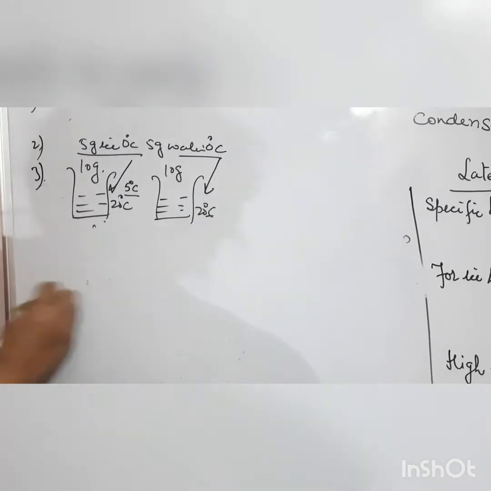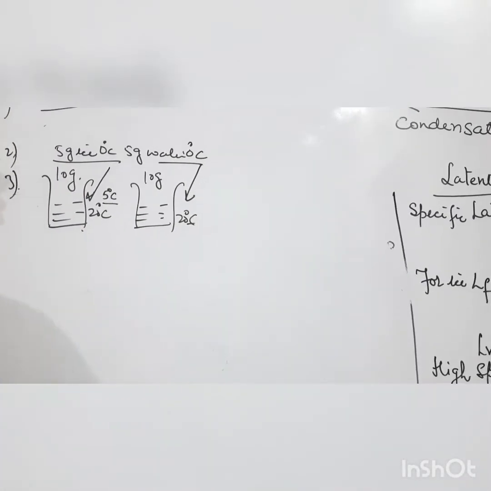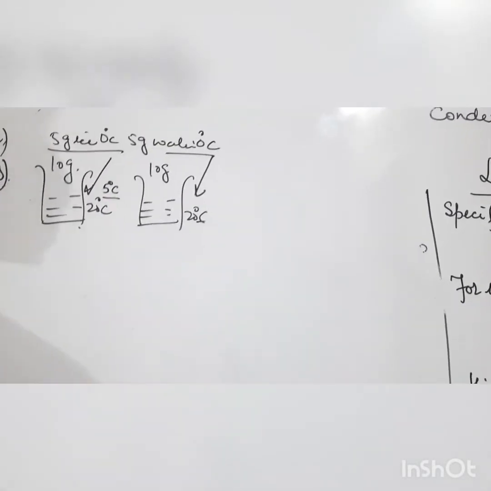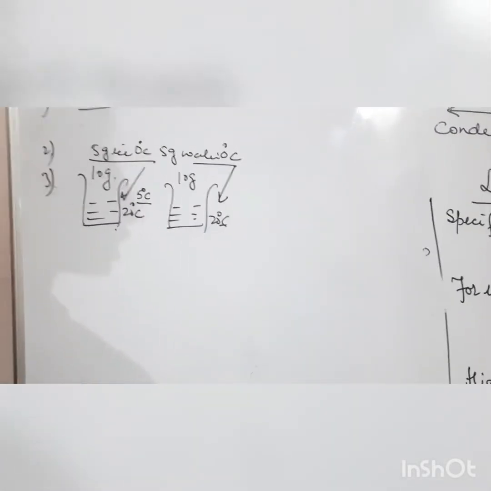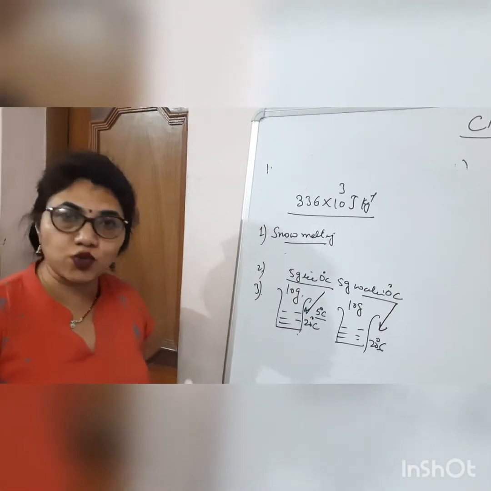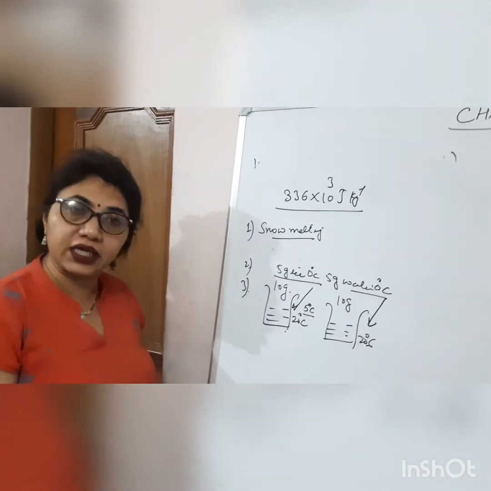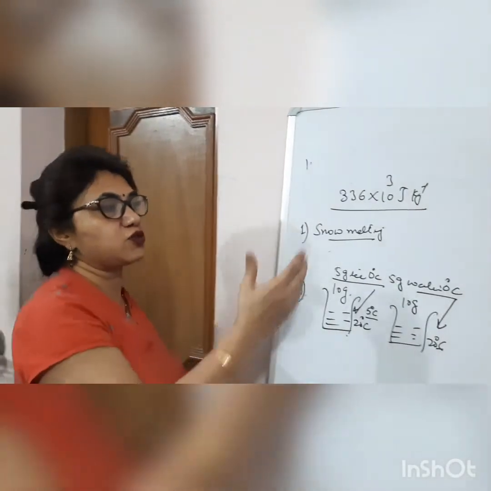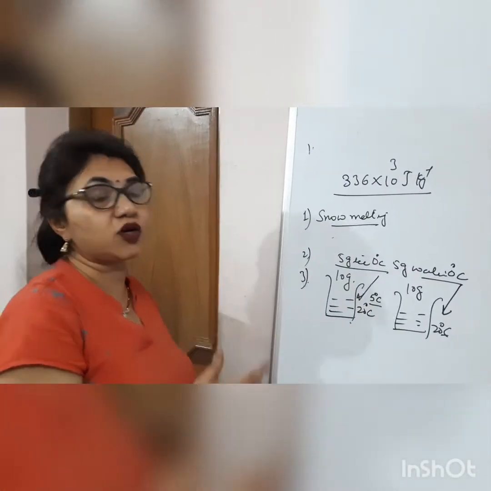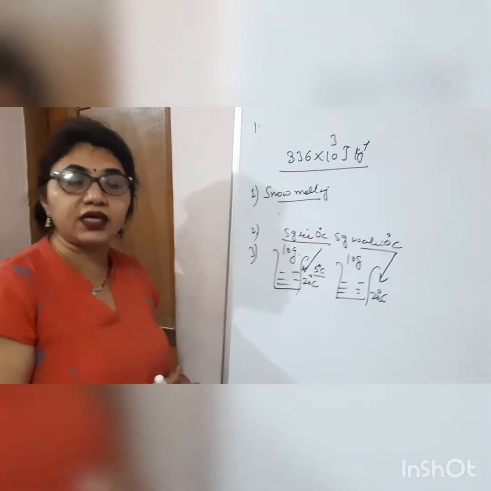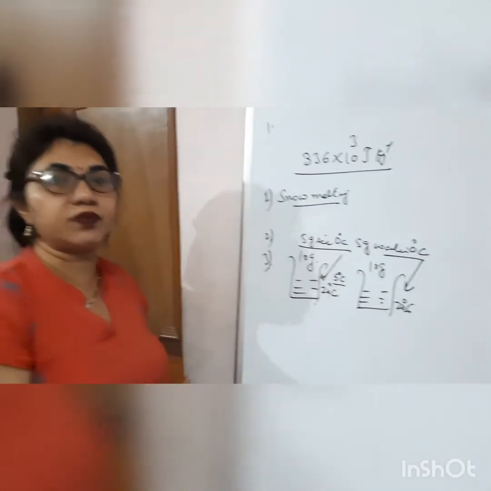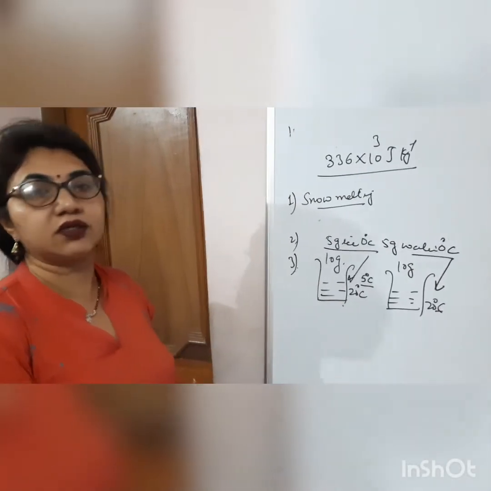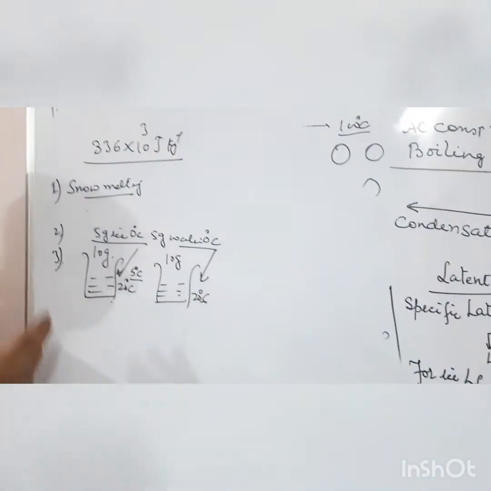Next is one more example. In case of snowfall, we will not realize much coolness during the snowfall as compared to after the snowfall. Actually, what happens after the snowfall? The ice has to melt. For melting, it requires heat. How much heat? 336 joule per gram, or 336 into 10³ joule per kg. That enormous amount of heat the snow will take from the surroundings. So the surroundings will become cooler after the melting of snow. So these are some consequences of the high specific latent heat of ice.